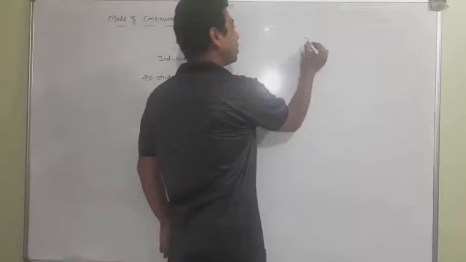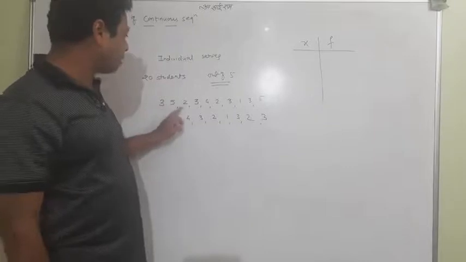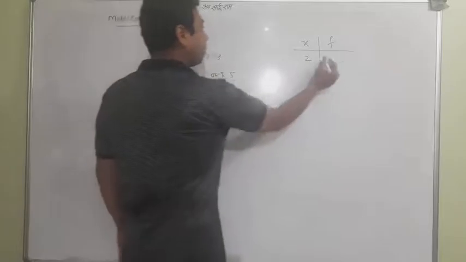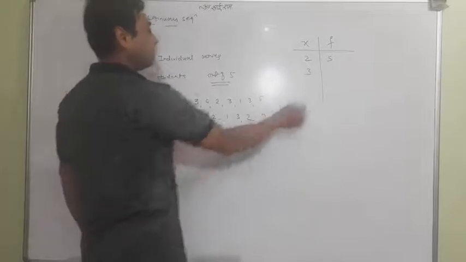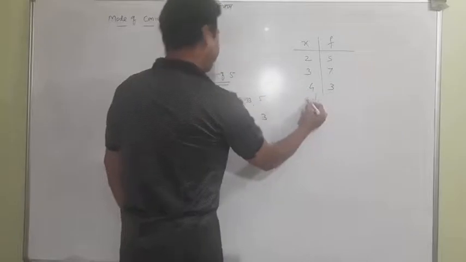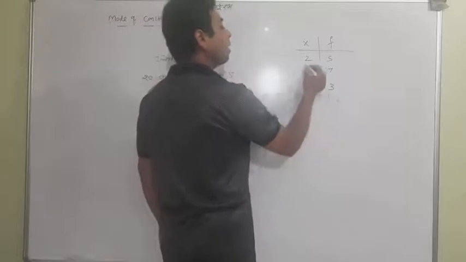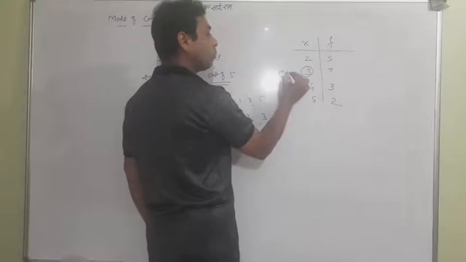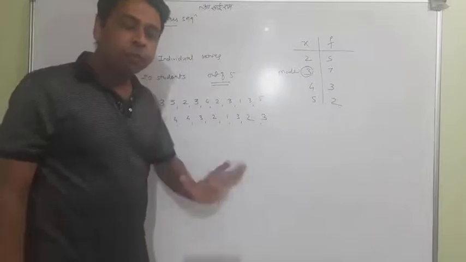Like we have to make the data. This is x, then this is f. One can understand that 1 is coming 2 times, 2 is coming 5 times, 3 is coming 7 times, 4 is coming 3 times, and 5 is coming only 2 times. We can understand that 3 is coming 7 times, which is the maximum, so this number is called the mode of the data. So this is the meaning of mode I taught.